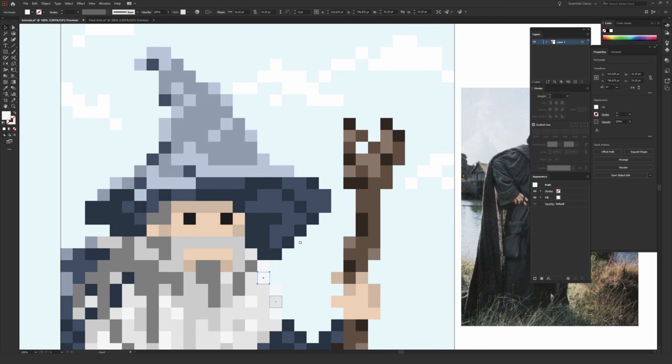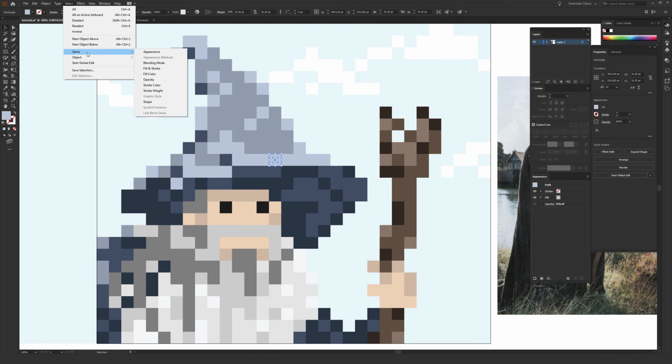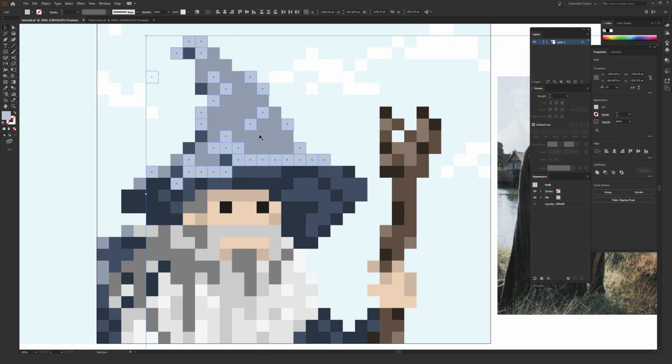And also as you're coloring, if you find that you want to change colors as you're going along, for example, this kind of light desaturated blue I have, you can just click on an individual pixel, go to Select, and from Select, go to Same, and then from Same, go to Fill Color, which will actually select every pixel in your entire Illustrator document that has that color.